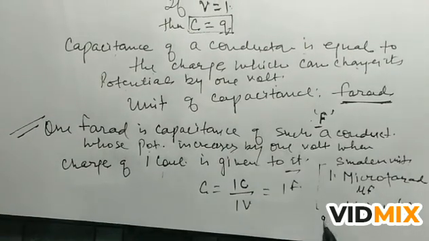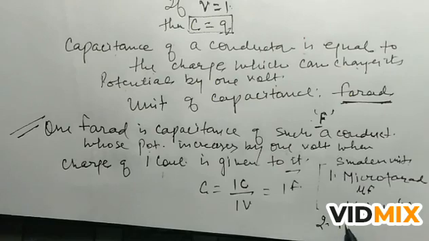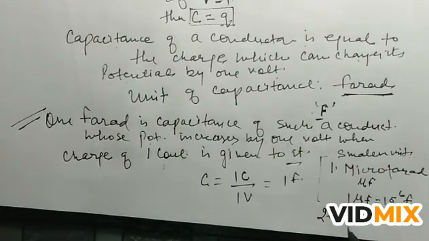And similarly, the second unit we can use in the numerical also. In the numerical this is given. It is picofarad. It is denoted by PF, and 1 picofarad is equal to 10 to the power minus 12 farad.